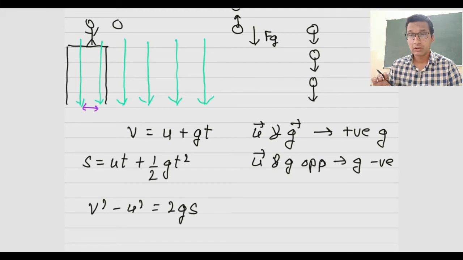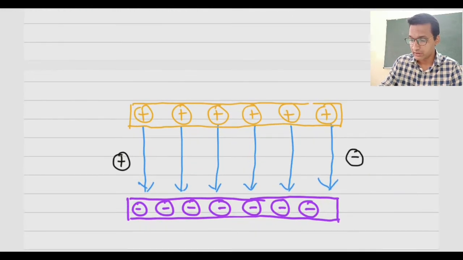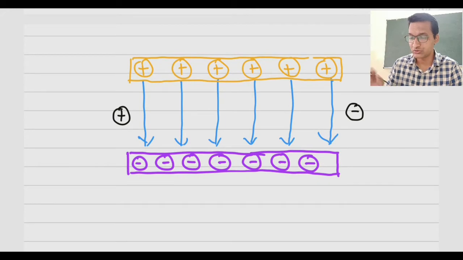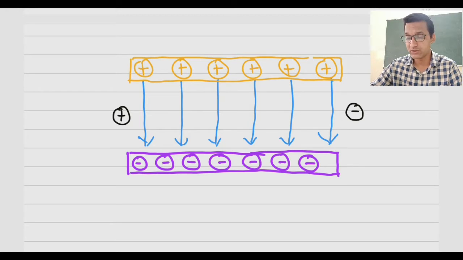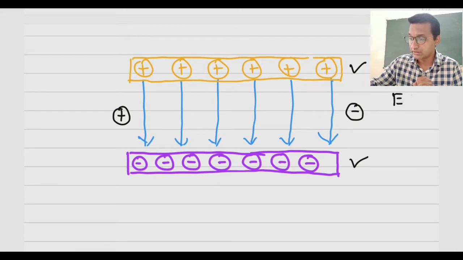Now, the situation with electric field is also similar. Let us look at the electric field. We want a field which is uniform. To create such a field, we will require two plates, a plate on which only positive charges are there and a plate on which only negative charges are there. In the space between them, the electric field will be uniform. And as we know, the electric field will be directed from the positive plate towards the negative plate. This is the direction of electric field.